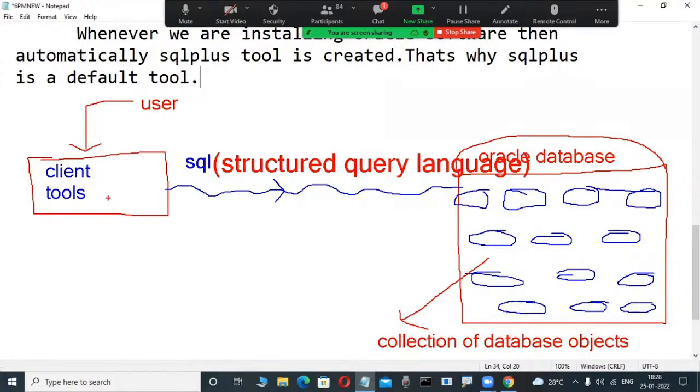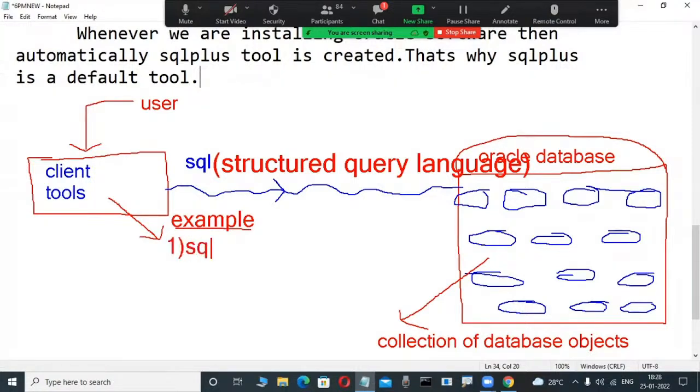Maybe non-technical persons are there. They want to know at least what client tools are available. In the future you will be familiar, but the first time, no. So what are the client tools? Examples of client tools, observe here. At least the names I want today. What are examples of the client tools available? The first one is very important.